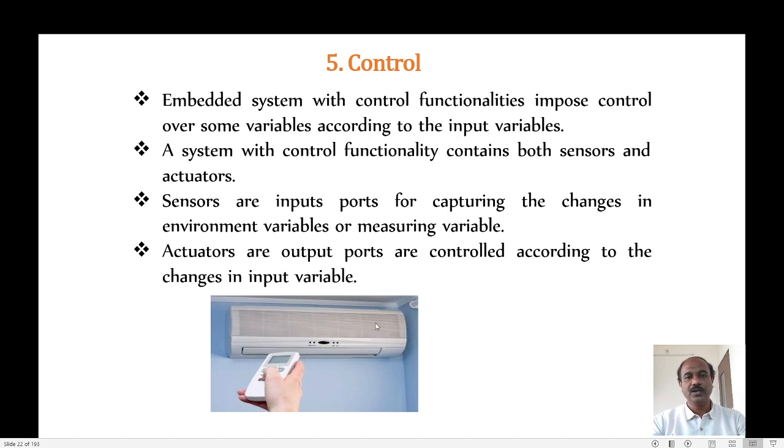So the AC receives my data and sets the temperature, or maintains the room temperature at the specified value. In this way I can control the temperature of my room. So this is one of the reasons why I can use the embedded system for controlling something. Here I am controlling with the help of the AC, the temperature of my room. In this way embedded systems can be used for controlling some of the physical parameters.